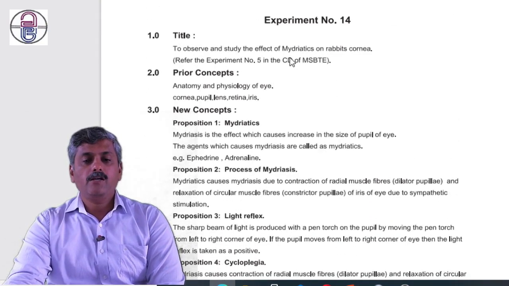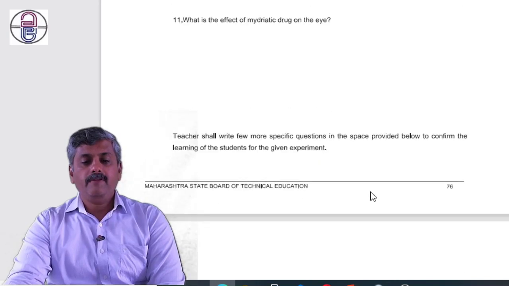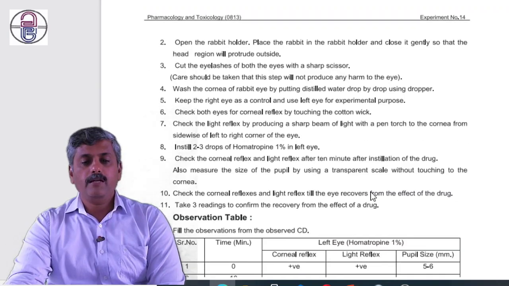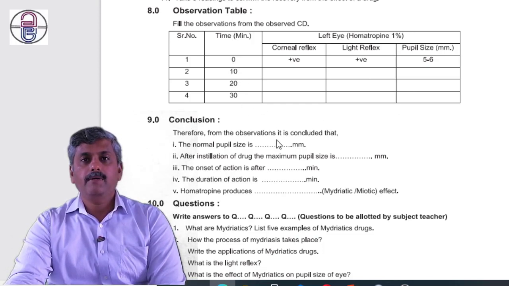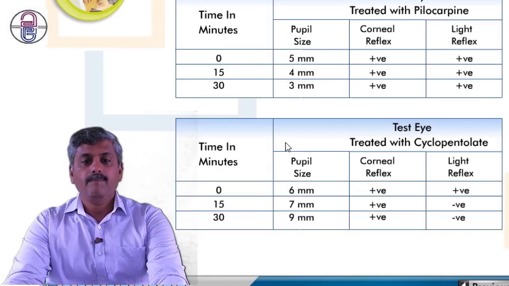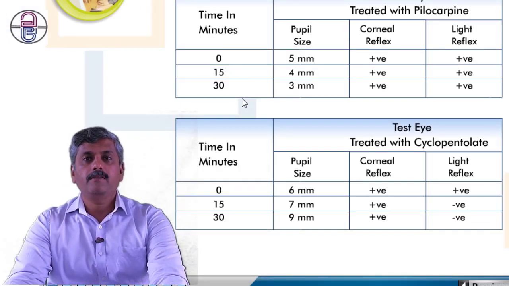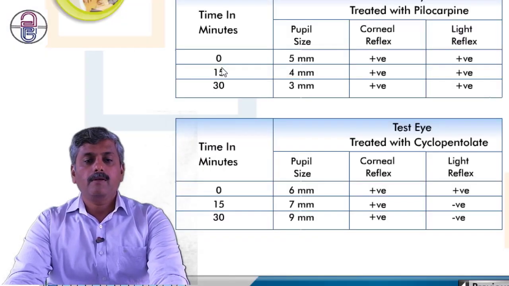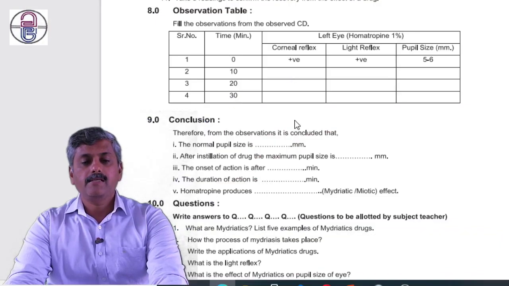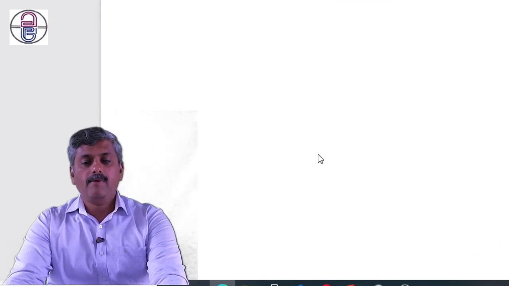on rabbit cornea. So instead of homatropine, we can add pilocarpine in the observation table, and complete this observation table. Here the timing is 0, 10, 20, 30, so as for that, in the observation table we can add 0, 15 and 30. We just need to change this and add this information. So you just put the information for the mydriatics, and same again with meiotics.